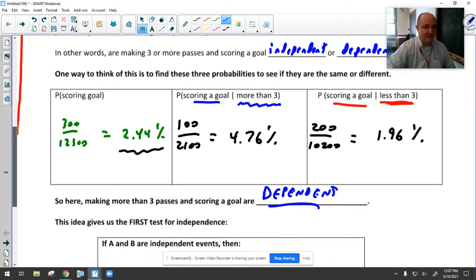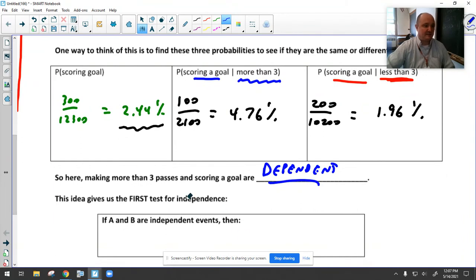So this idea gives us the first test for independence. If A and B are independent events, then we would expect these probabilities to all be the same, right? We would say, well, it just doesn't matter if you have more or less passes. Then it's just 2.44 all the time.